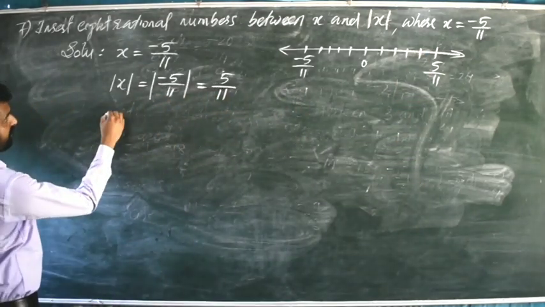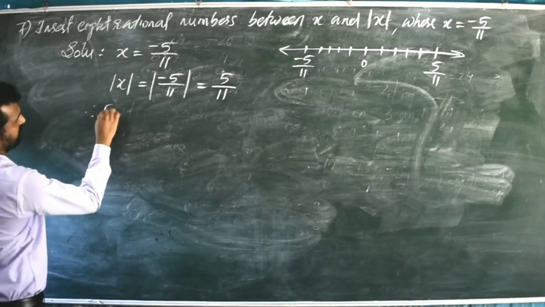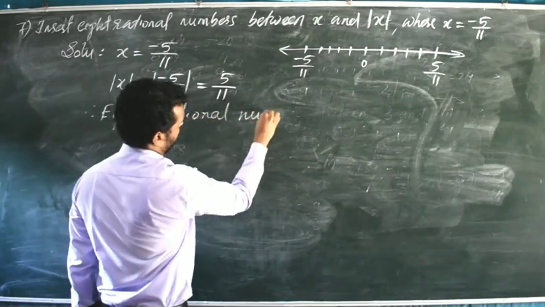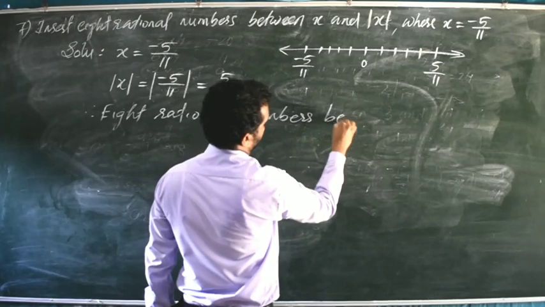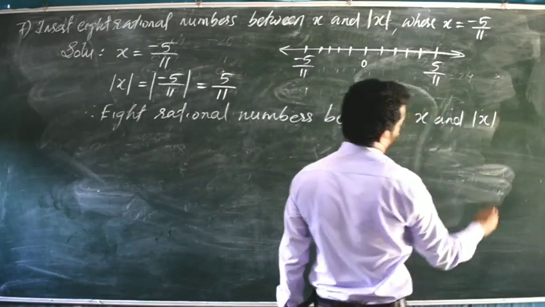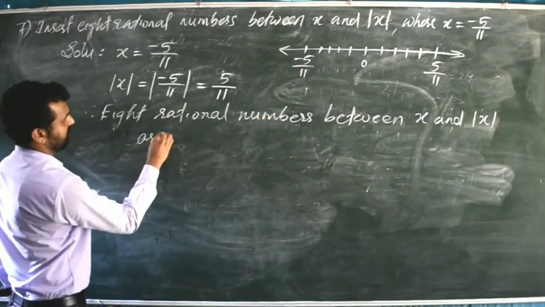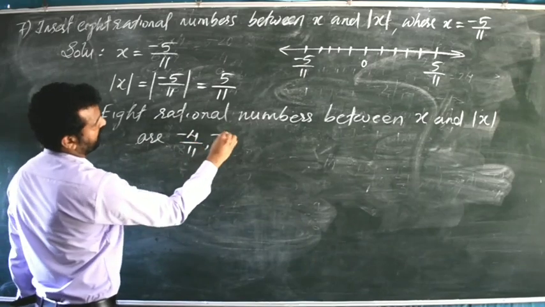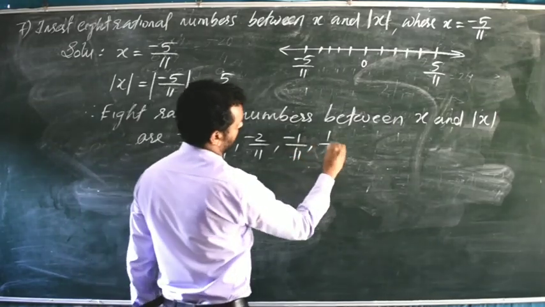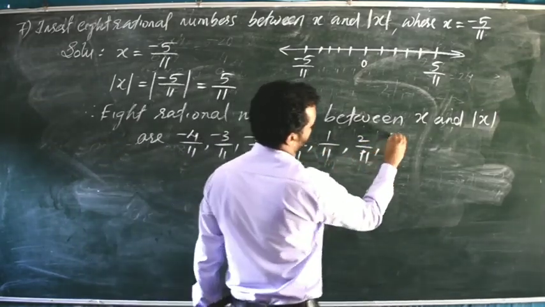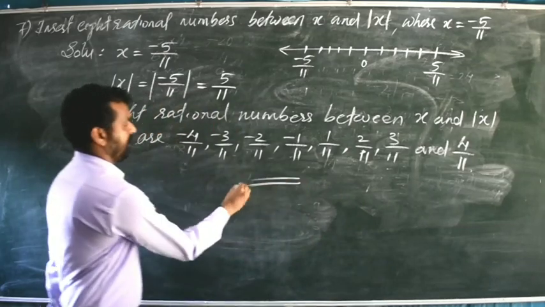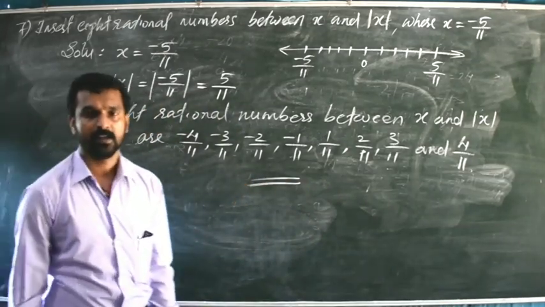So that we will write here as an answer. Therefore, 8 rational numbers between x and modulus of x are minus 4 by 11, minus 3 by 11, minus 2 by 11, minus 1 by 11, 1 by 11, 2 by 11, 3 by 11 and 4 by 11. That is the answer. Now question number 8.